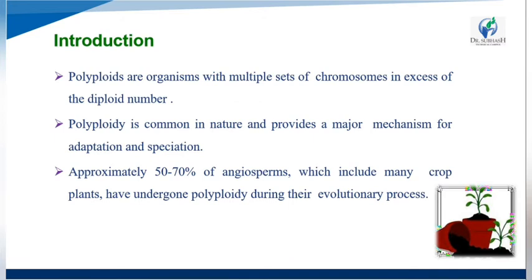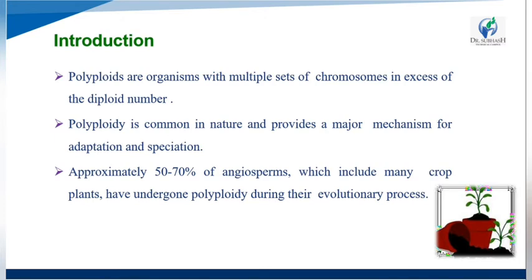Okay, so polyploidy is common in nature and is regarded as a major mechanism for adaptation and speciation. Approximately 50 to 70% of angiosperms, which include many crop plants, have undergone polyploidy during their evolutionary process. So what is an angiosperm? A plant that has flowers and produces seeds enclosed within carpels is called an angiosperm.